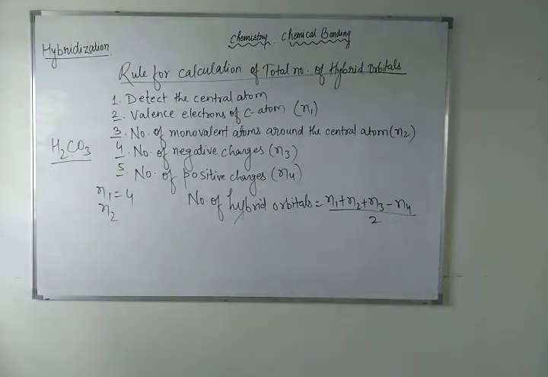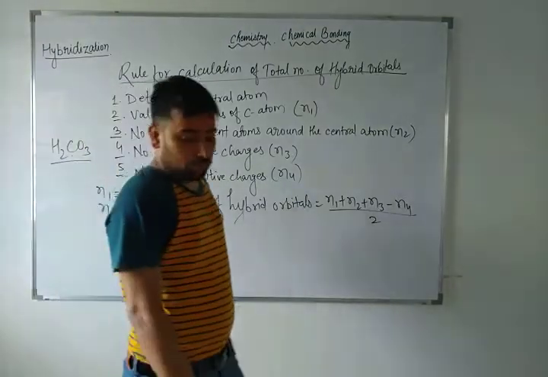H2CO3 is there. You must know about the monovalent atoms around the central atom. How many monovalent? 2 monovalent atoms. Can you tell me why 2?